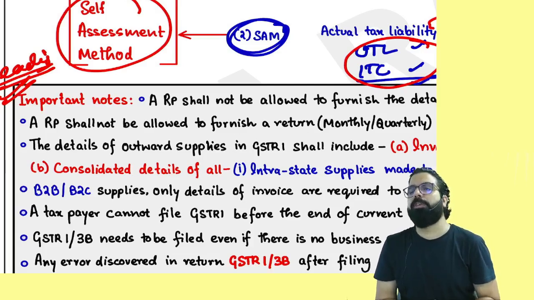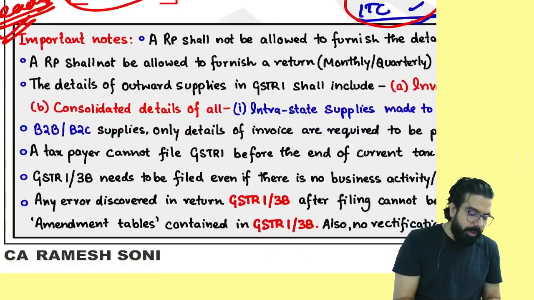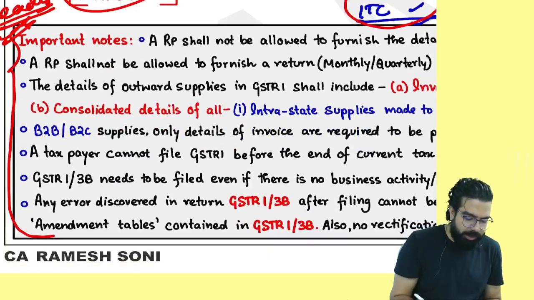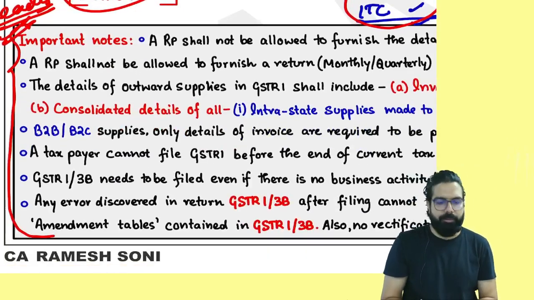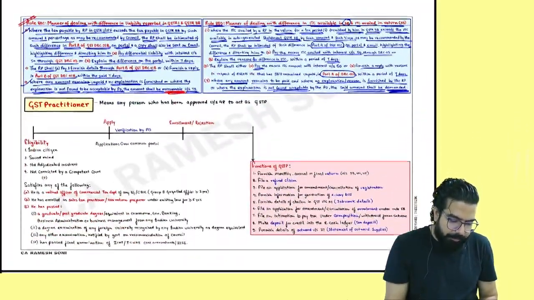Sir, what points are there? A registered person should not upload scanned copies of their return. Okay, what is the problem? There is nothing. All these are small points which I've written so that you can read them once and go. This is just reading category, everyone. Read it. Please come to the next page, everyone.